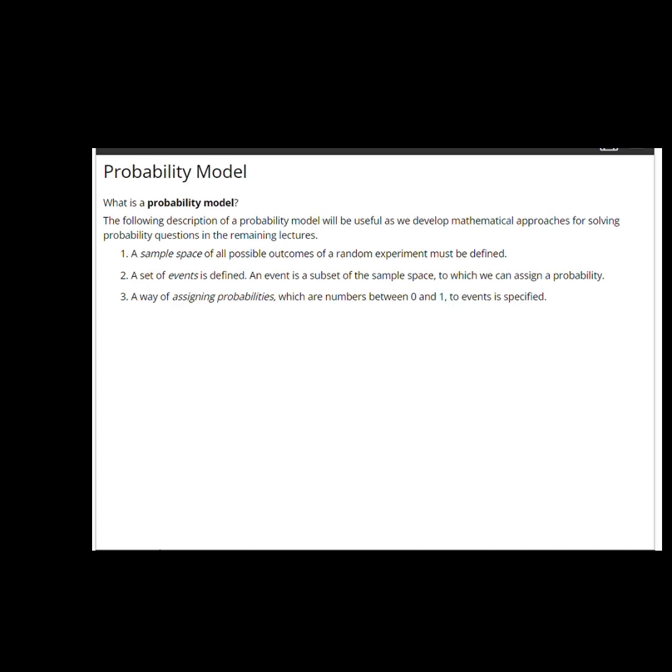Here, we'll be working with probability models. What is such a probability model? Well, it requires several ingredients. One ingredient is the sample space. The sample space is a list or a set of all the possible outcomes that a random experiment might assume. A probability model has associated with it events, sets of events. Events are simply subsets of the sample space, and events may potentially have assigned to them probabilities. And finally, we have to have some sort of device for assigning such probabilities.